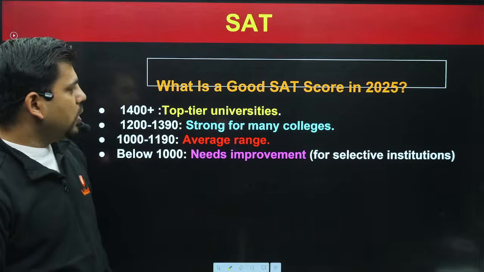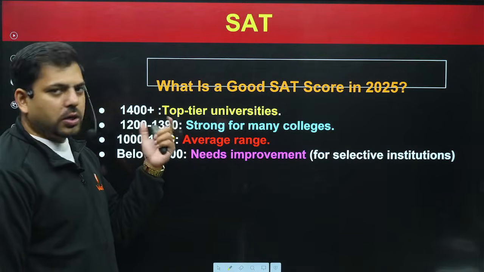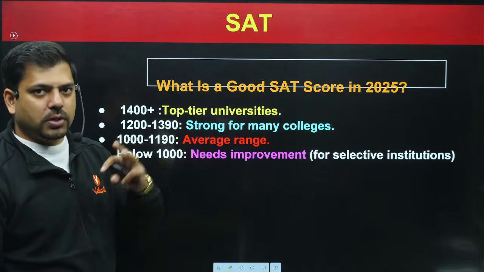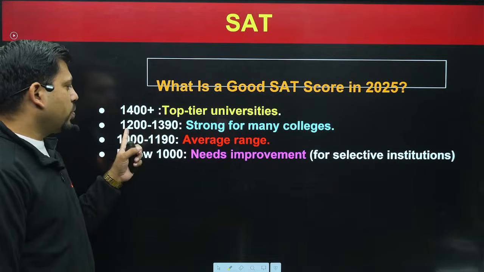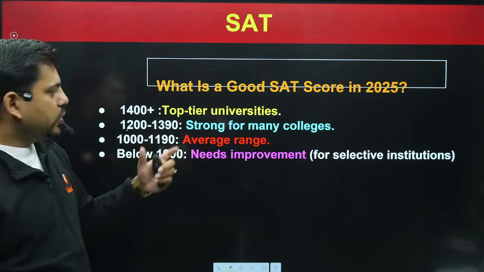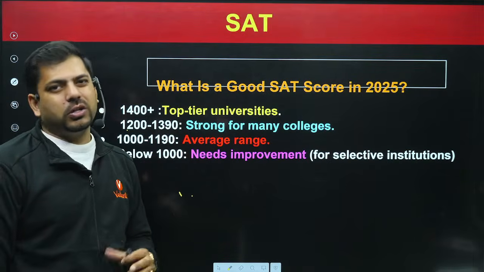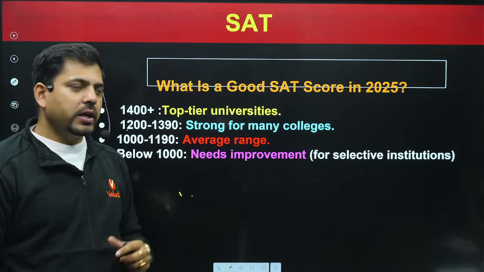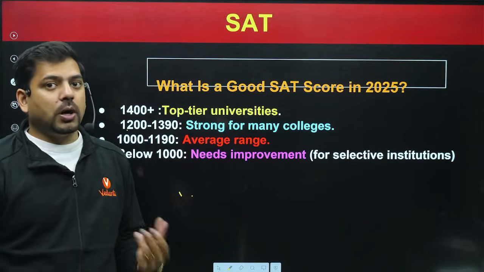Now, what is a good SAT score for 2025? If you are talking about top tier universities like USA, UK, the best top 10, then you need to go above 1200. If you are going for 1200 to 1400, you will get strong options at many good colleges, but not the top colleges. If you leave the top 10 of every country, you will end up getting good colleges, but not the top 10 of the countries.